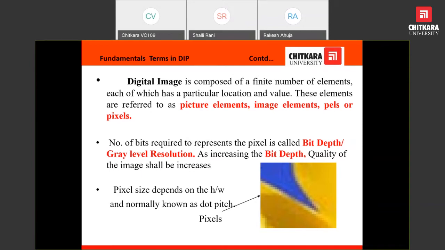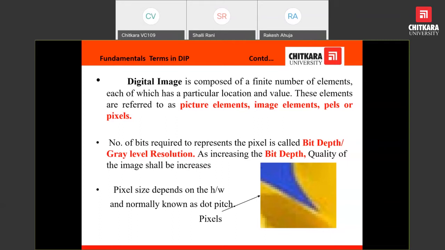Another term that is used in digital image processing is bit depth. Bit depth means the number of bits required to represent a single pixel. Pixel we have already discussed. It is also named bit depth or gray level resolution. If we increase the bit depth, the quality of the image will definitely increase.